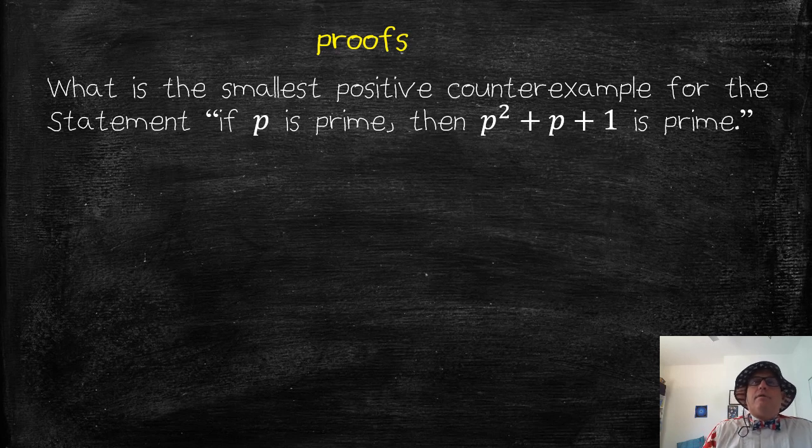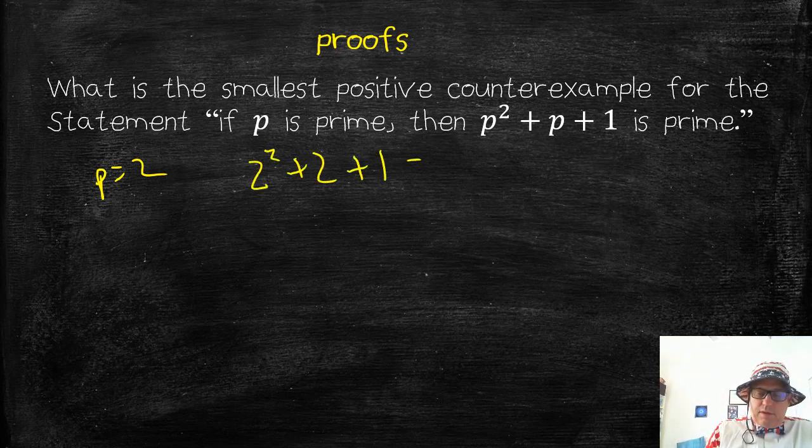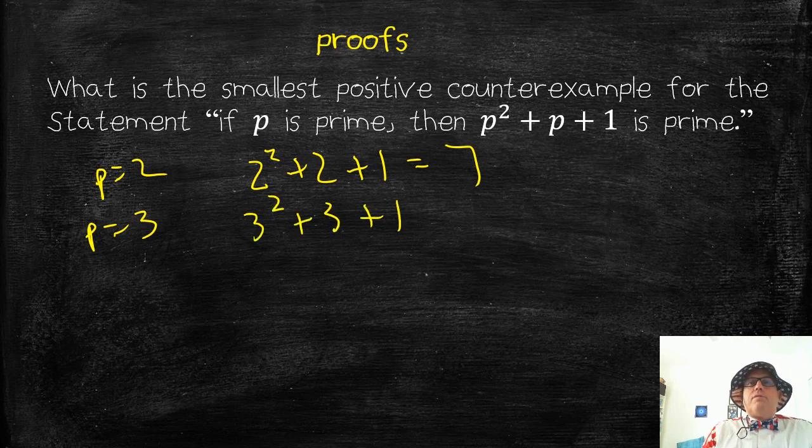If p is prime, let's start with the smallest prime number, which is 2. Then p squared, that's 2 squared, plus 2 plus 1, that's 4 plus 2 is 6 plus 1 is 7. That's prime. Okay, that works. What about when p is 3? Well, I have 3 squared plus 3 plus 1. 3 squared is 9, plus 3 is 12, plus 1 is 13. Okay, that's prime.